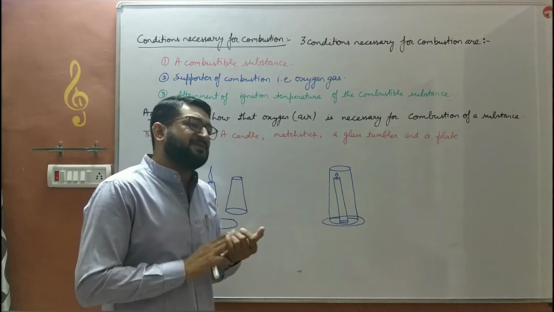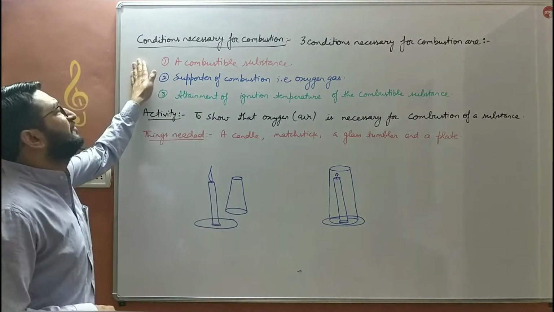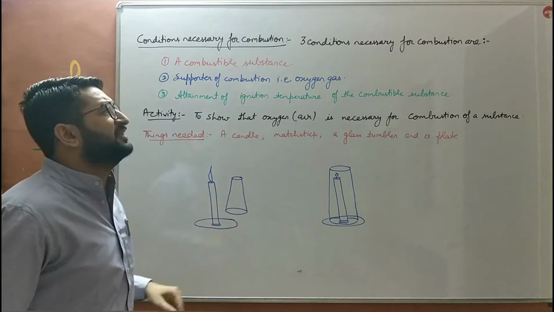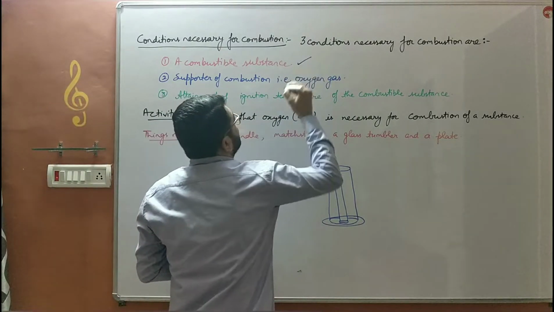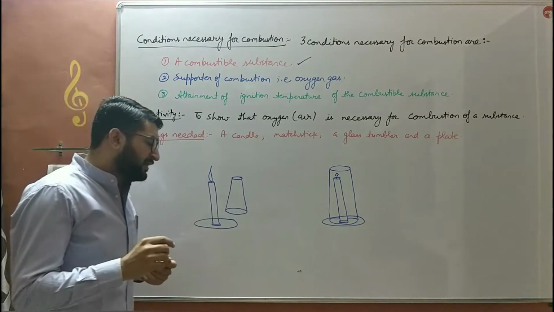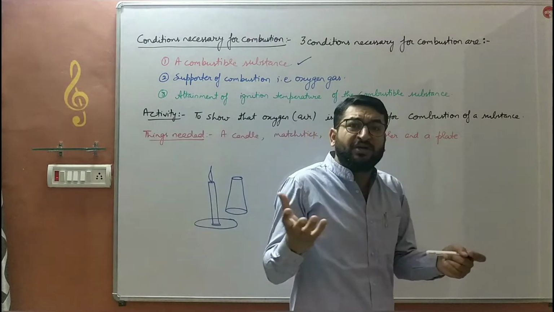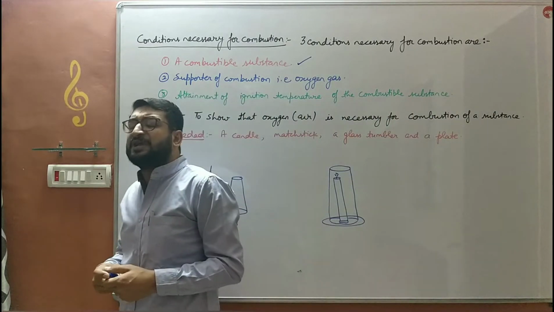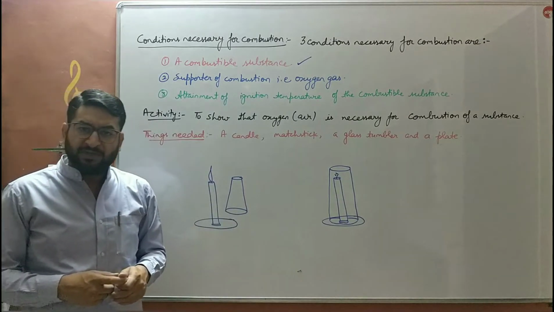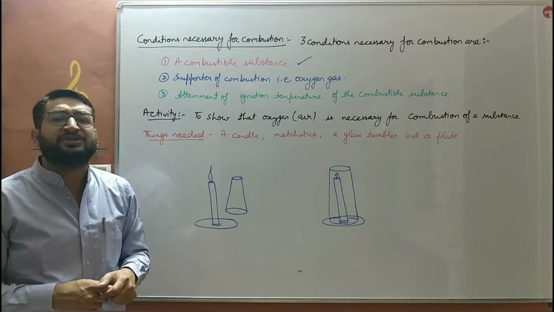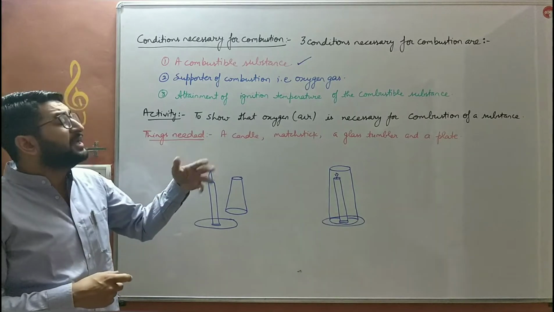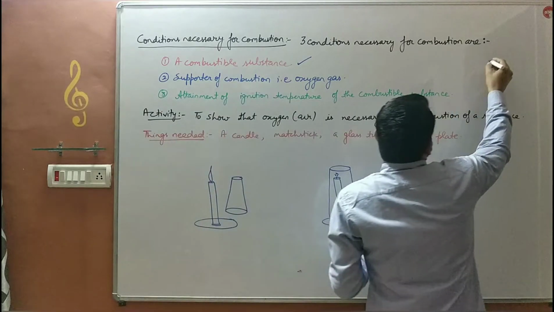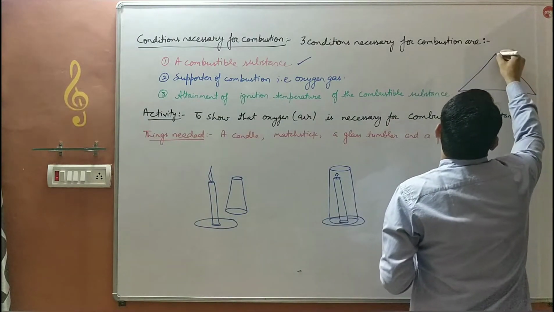The topic which we are discussing now is the conditions necessary for combustion. There are in total 3 conditions necessary for combustion, bache. The first one is a combustible substance. To burn, we need a substance which undergoes combustion, bache. For example, paper, cloth, LPG, diesel. If we take stone, if we take iron, that doesn't undergo combustion very easily. So they are non-combustible substances. So for burning, the first thing we require is a combustible substance.